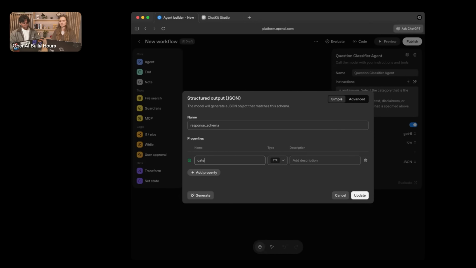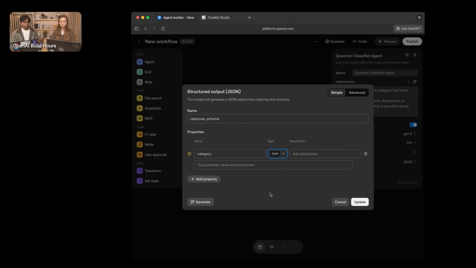So let's call this variable that the model will output category and set the type as enum. What this means is the model will only output a selection from the list that we provide here. From my prompt, I had the email agent, the data agent, and the qualification agent.